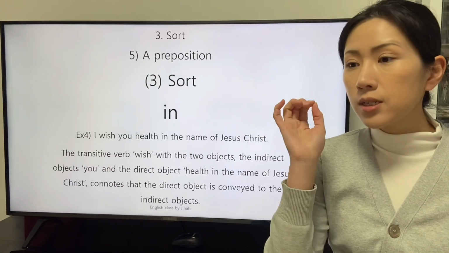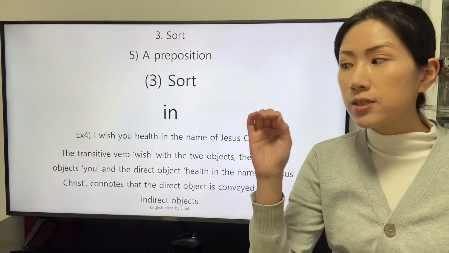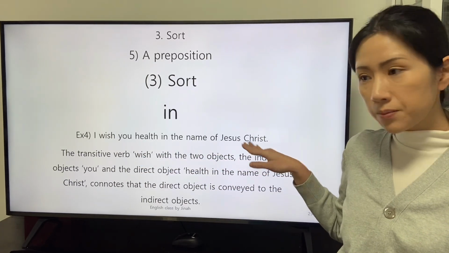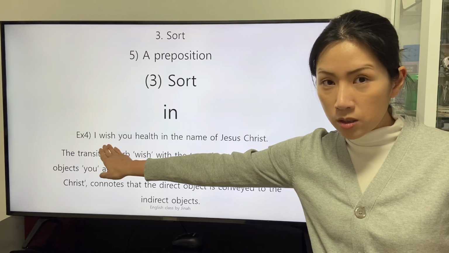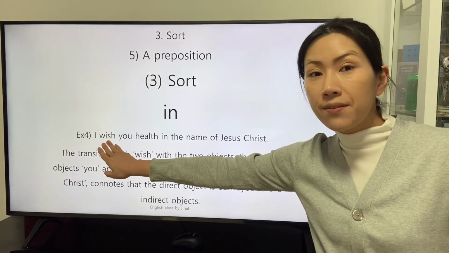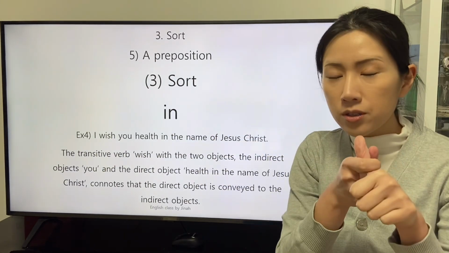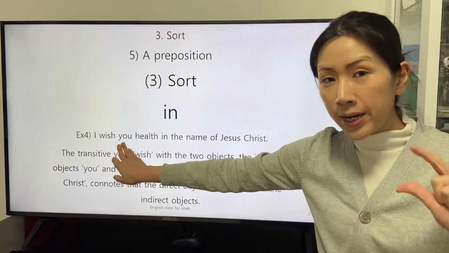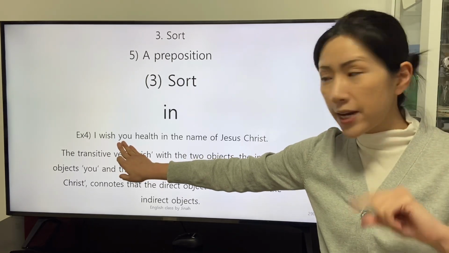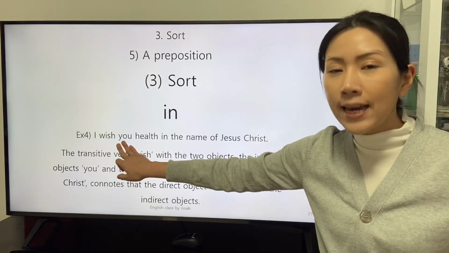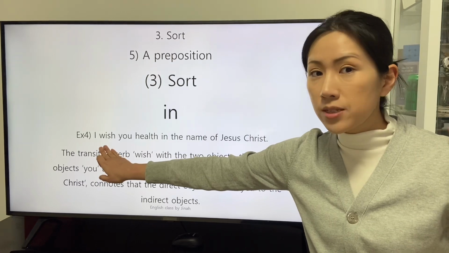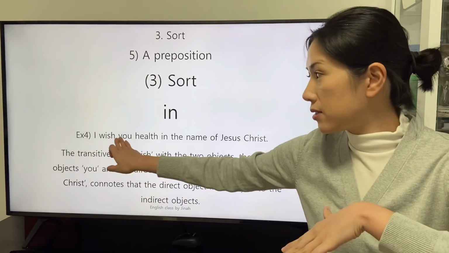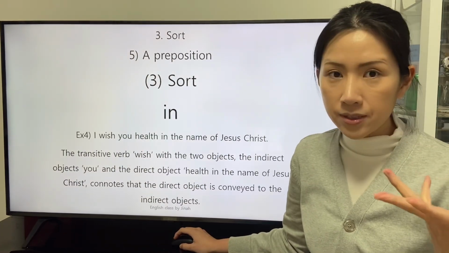The word direct connotes that the direct object gets the definition of the transitive verb wish at first, directly, and the word indirect means that the indirect object, you, gets the definition of the transitive verb wish via the direct object at last, indirectly.